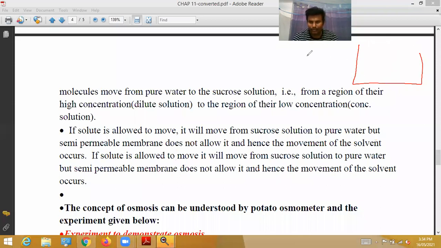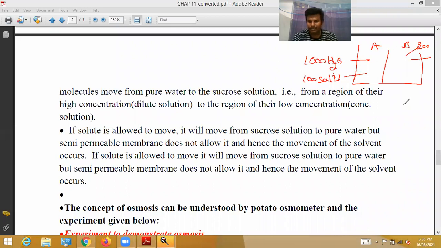Here the water molecules are 1000 and the salts are 100. Here, the salts are 200.